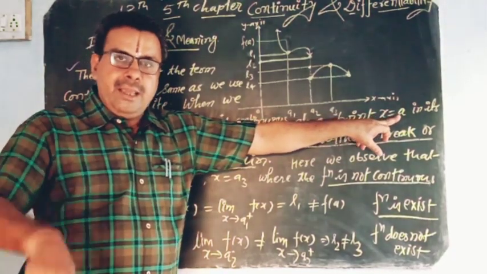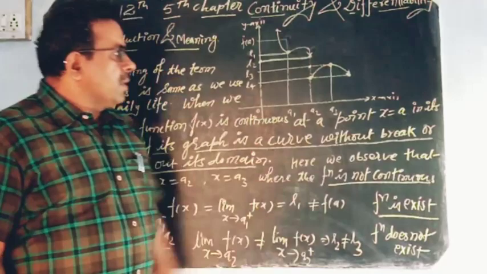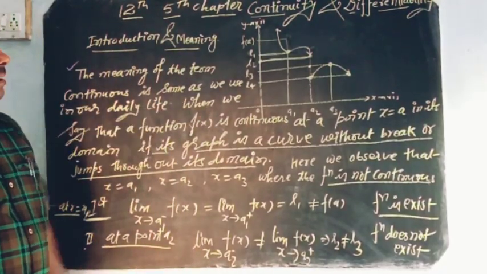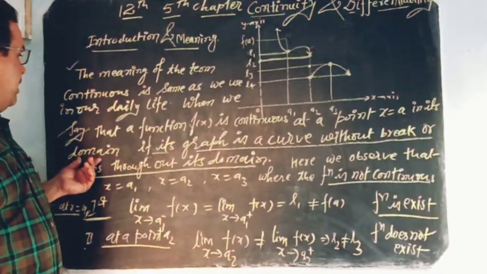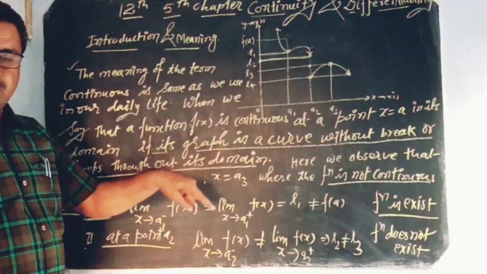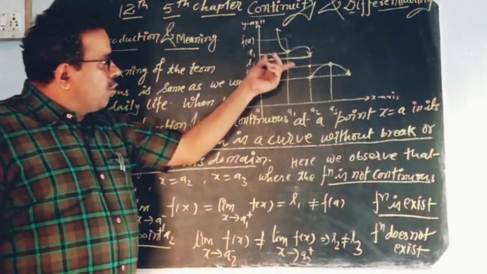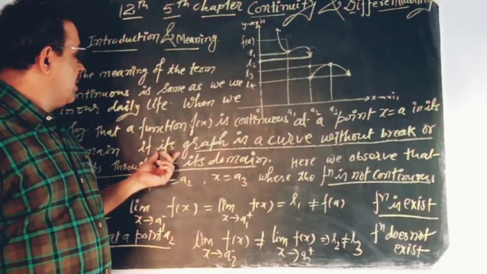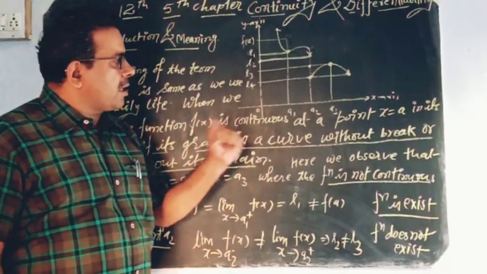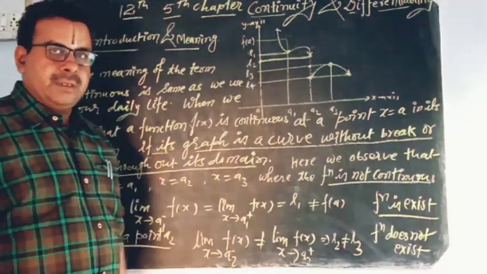So when we say that a function is continuous at a point x equal to a, where a is a real number and f of x is a real valued function in its domain, it means a is in the domain, a is a real number. In your graph we say that its graph is a curve without break or jump.